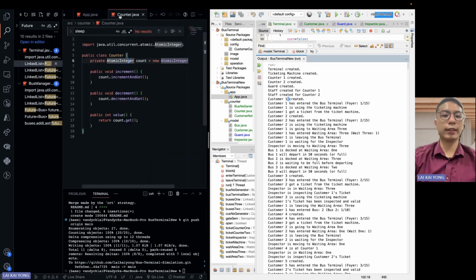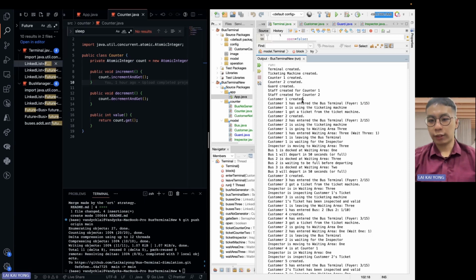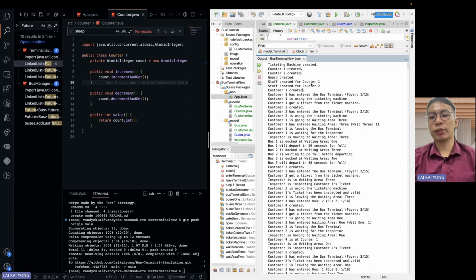The last thing I'm using for the concepts is AtomicInteger, to ensure that the counters of the customers and the generation of the bus number are implemented accordingly. Let's say 1, 2, 3, there's no case where 2 is missing and it goes directly to 3. So this is handled properly using atomic. Okay, right, so back to the execution.